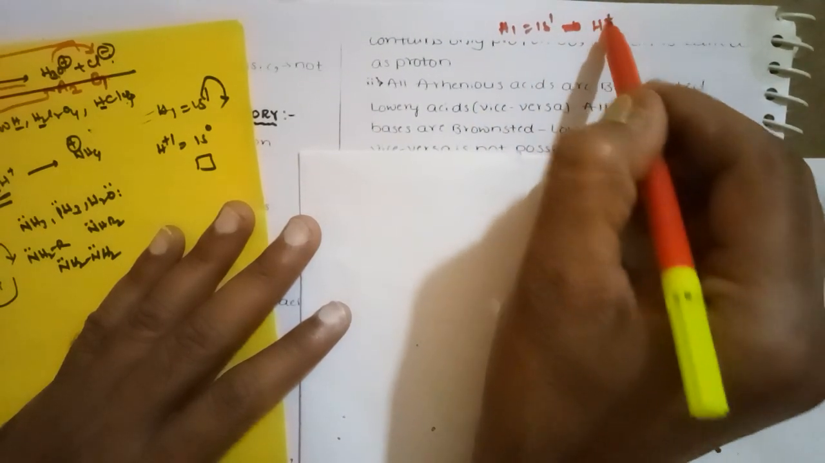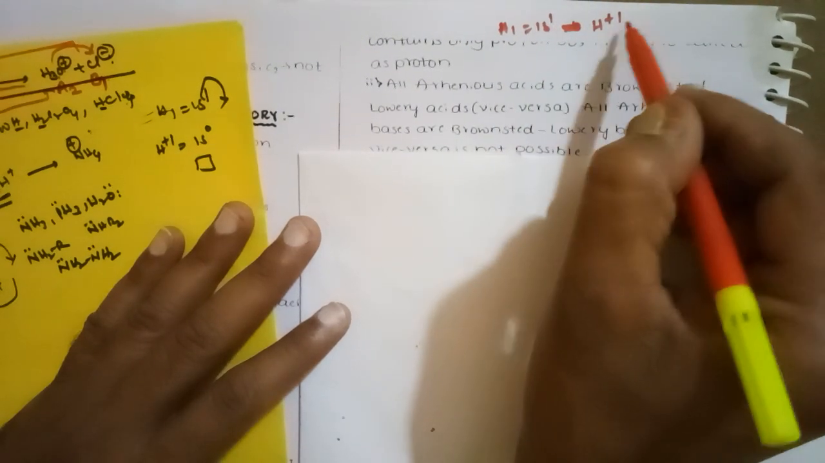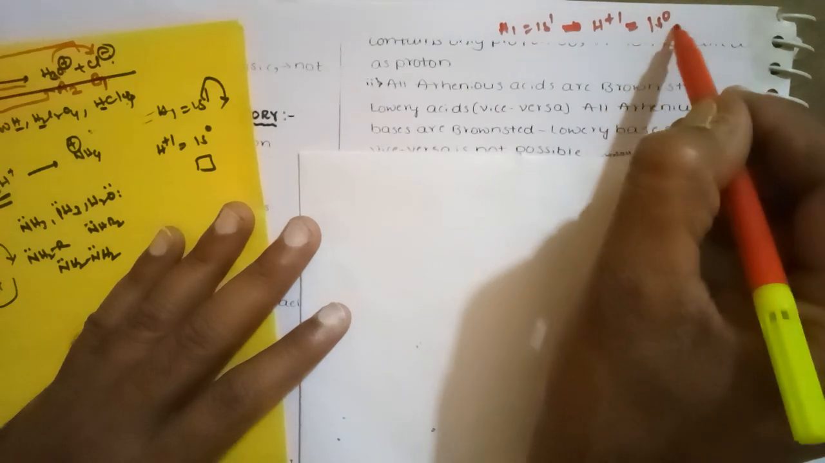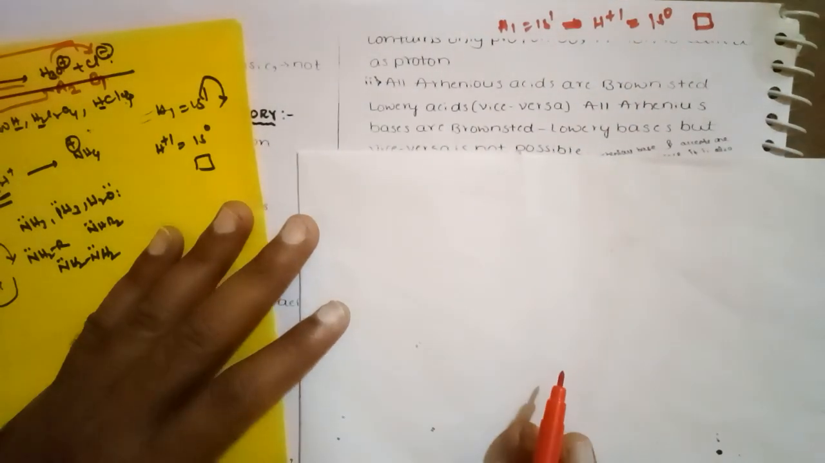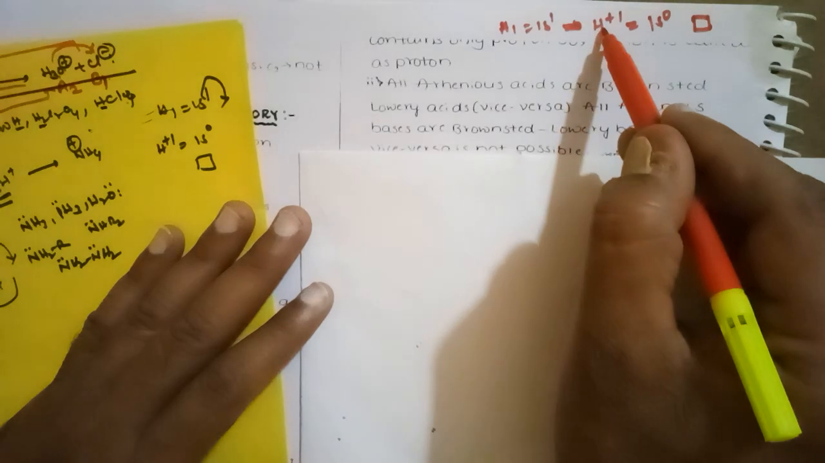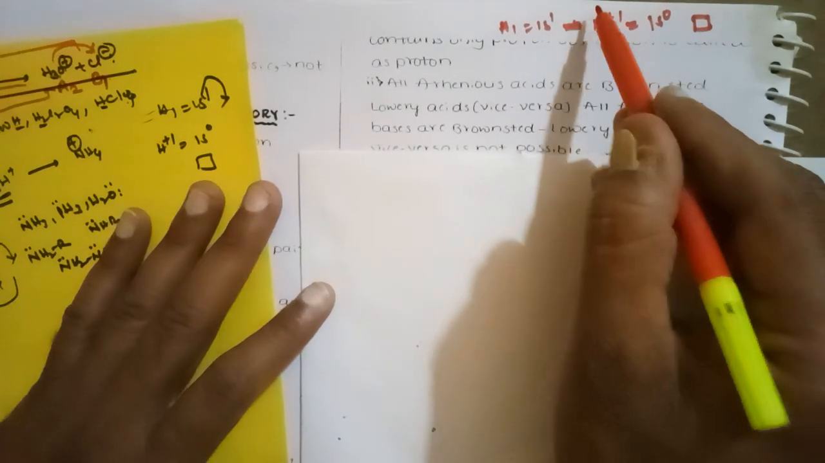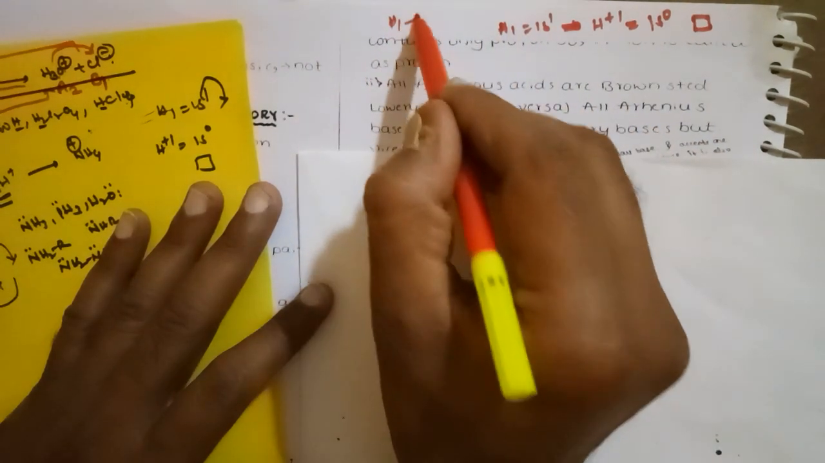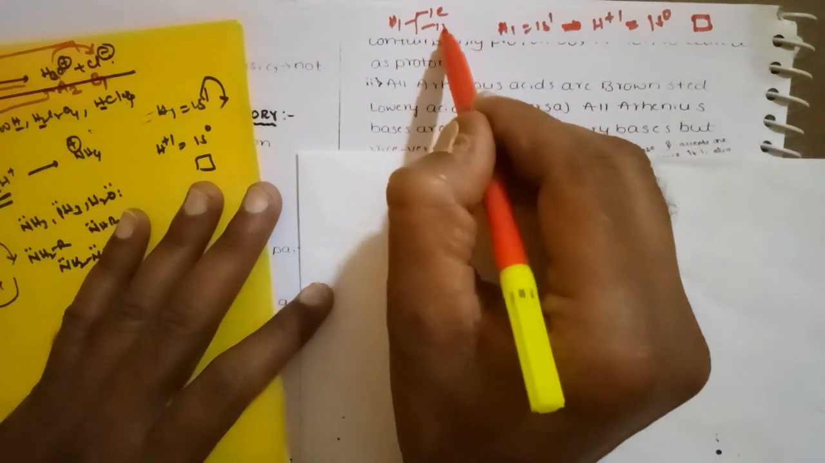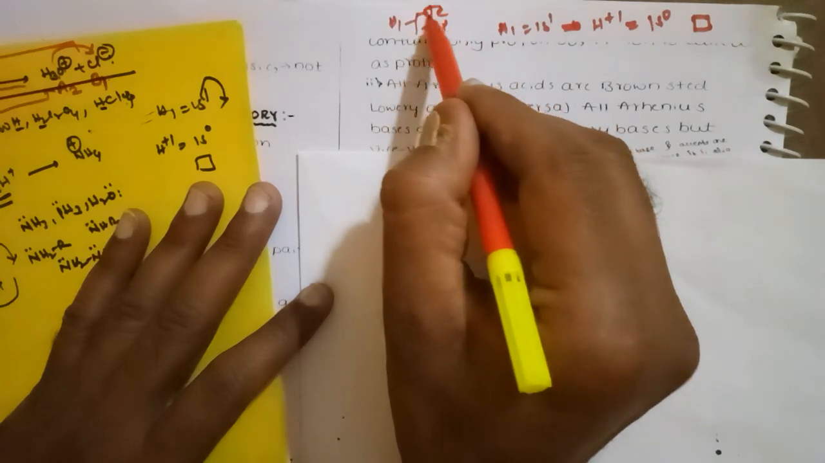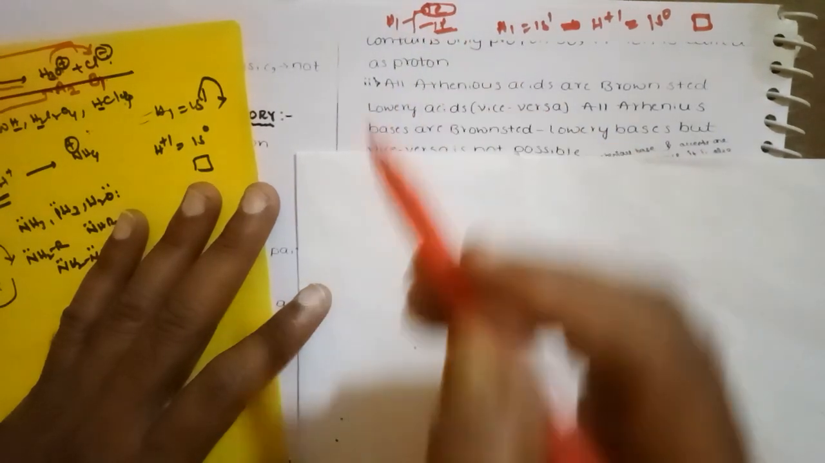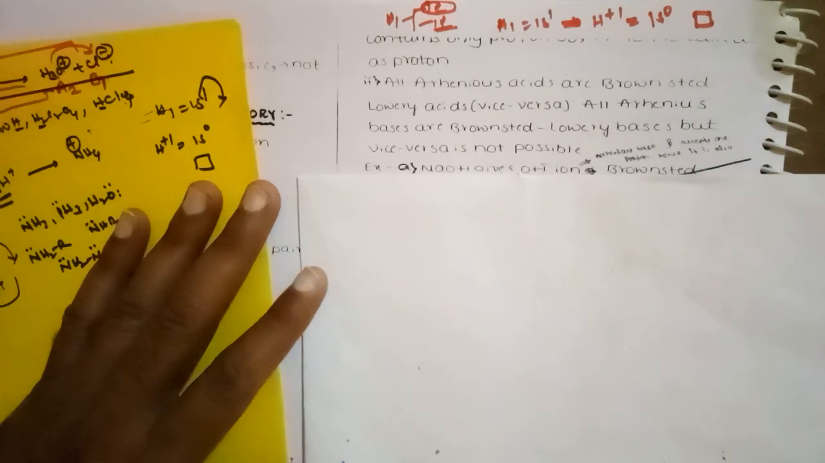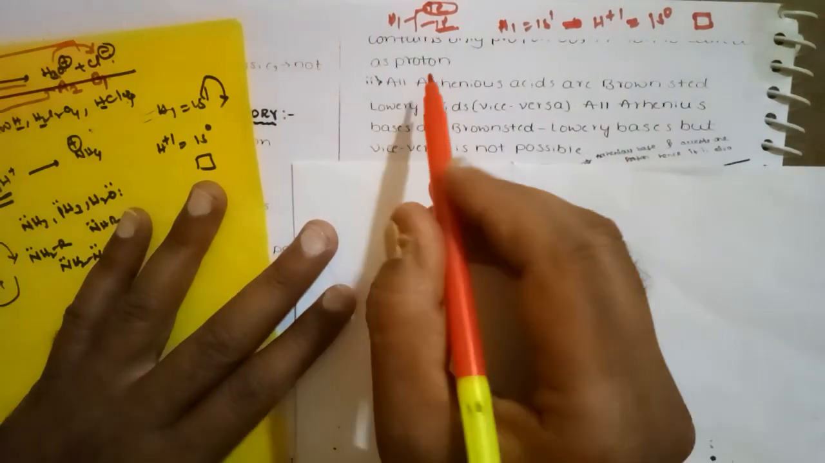When the electron is lost, the configuration becomes 1s0, an empty orbital. That means H+ has only one proton. Hydrogen has atomic number 1, so it has one electron and one proton. H+ has lost its electron, so it has only one proton. Hence H+ is also called a proton.